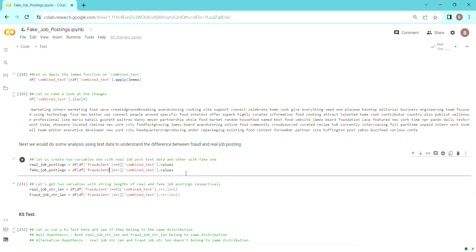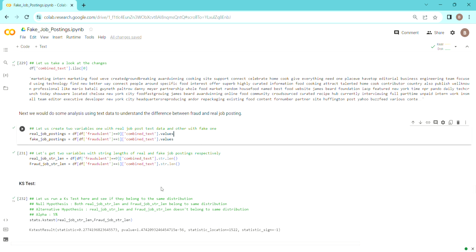So the text processing is almost done. Now that we have it, we can actually see how the text data is different in real job postings and fake job postings. First of all, let's take two variables: real job postings, where we are using the non-fraudulent text and taking the text values from it, and for the second one, fake job postings, where I am giving the fraudulent ones and taking the values out of it.